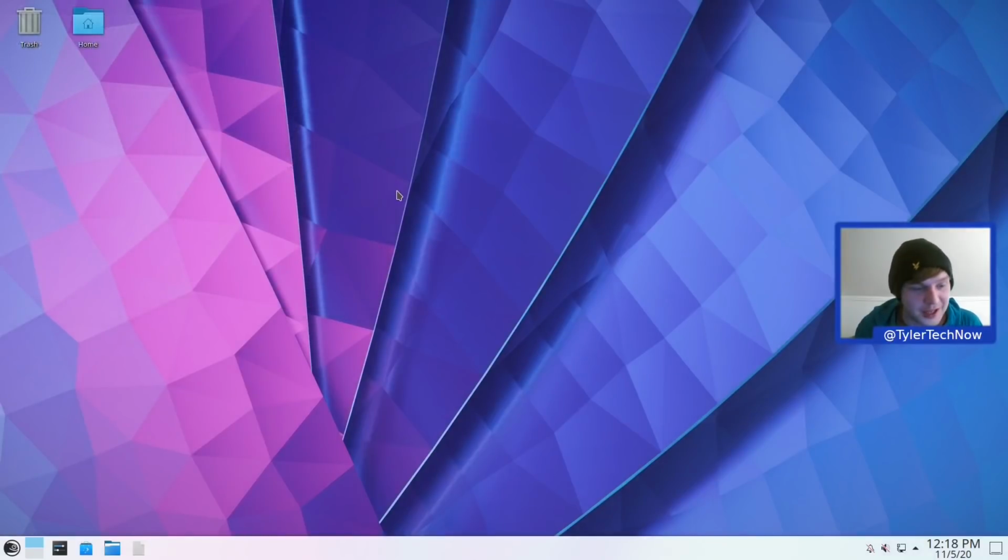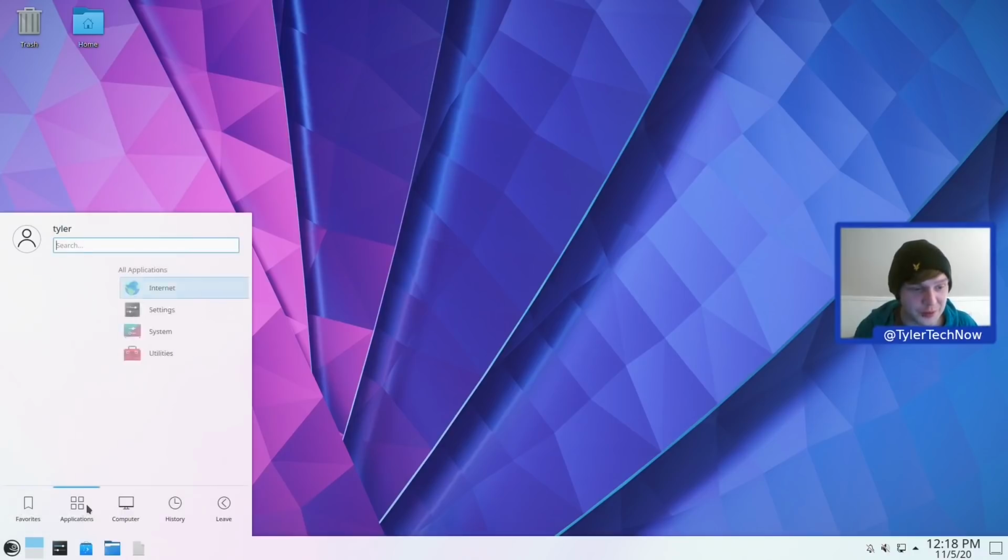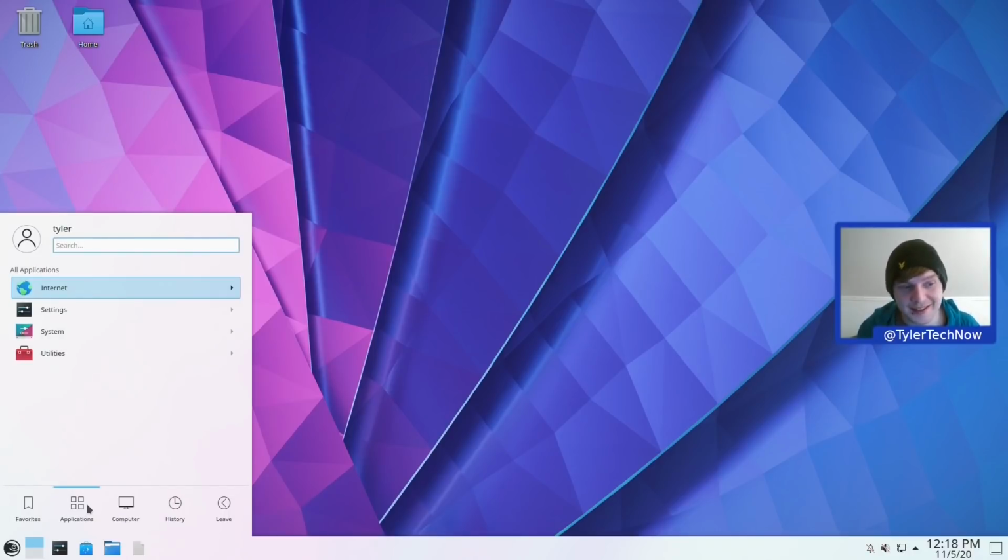Okay, cool. Application time. I don't think it's going to have a lot installed out of the box, but we might have a few surprises. So already we can see it's quite a minimal install with just the amount of categories there. We have 4: Internet, Settings, System, and Utilities. So in Internet we have just KDE Connect.